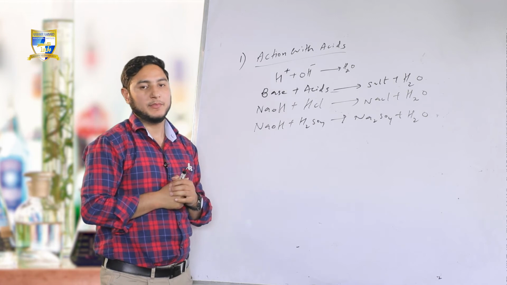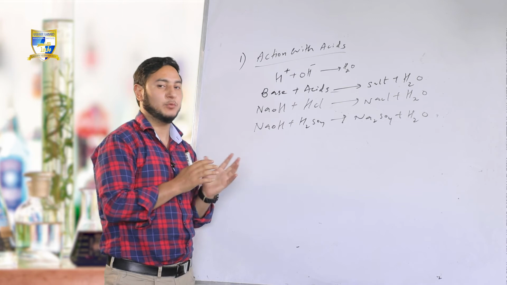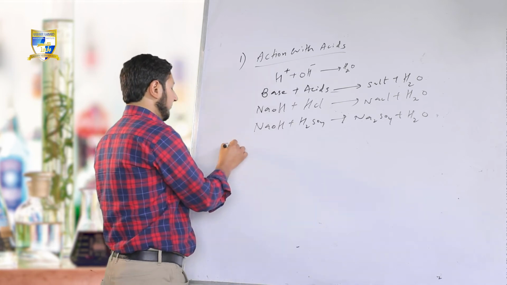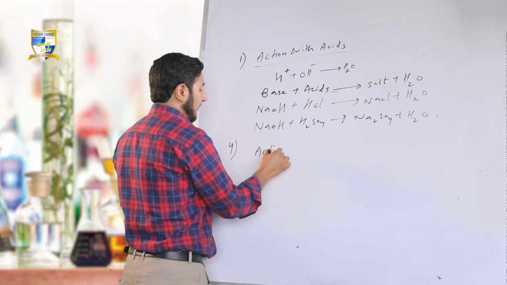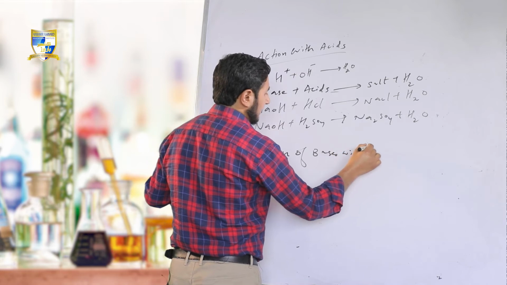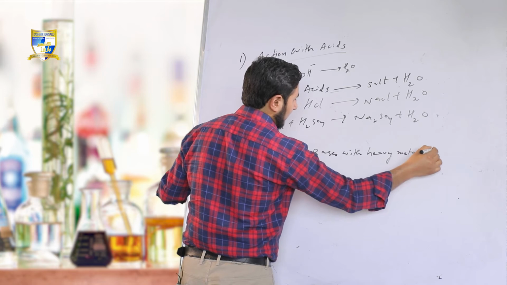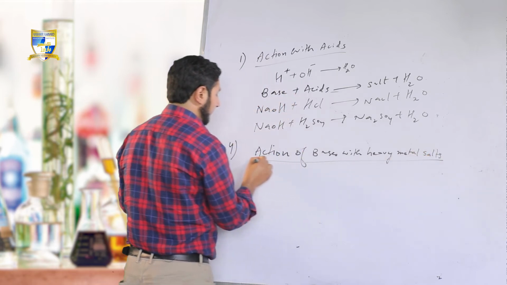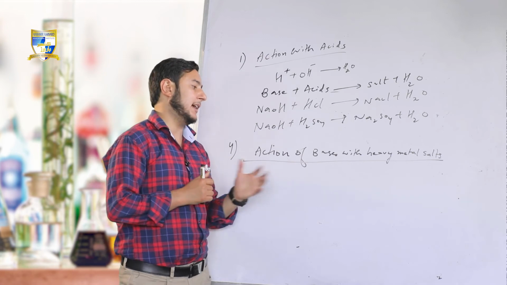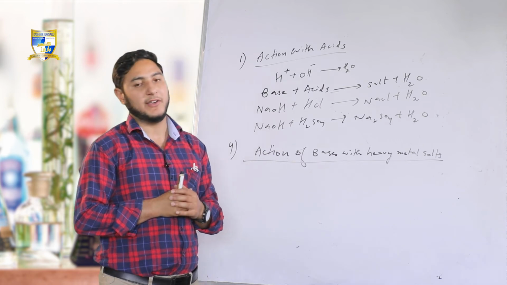Property number 4 being action with heavy metal salts. Action of bases with heavy metal salts. That is what happens when bases react with heavy metal salt, such as zinc sulfate, ZnSO4.